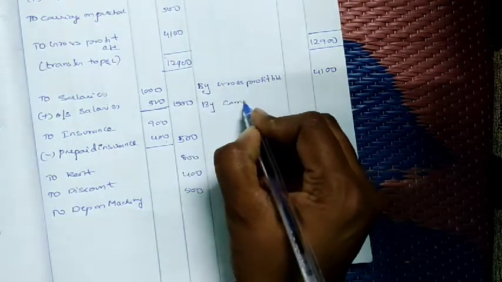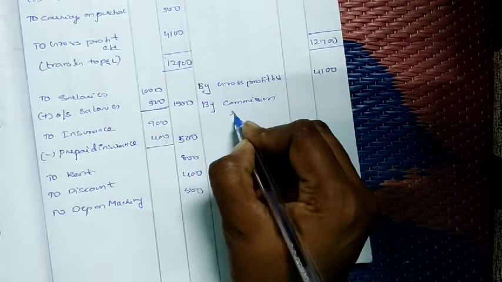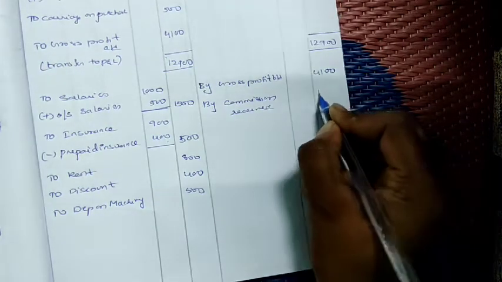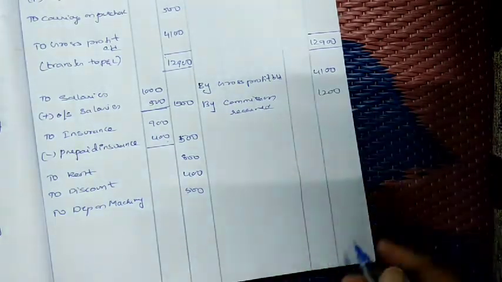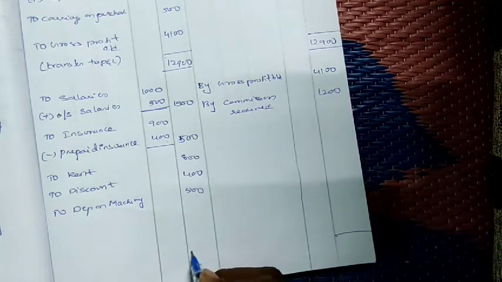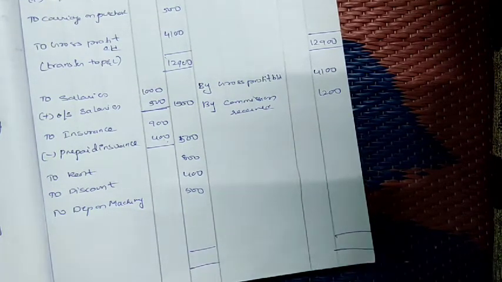By commission received. How much is commission received here? 1200. So all the items which will appear in the P&L account, we have taken all those things.